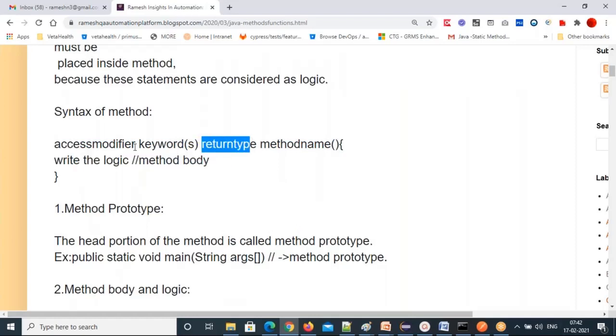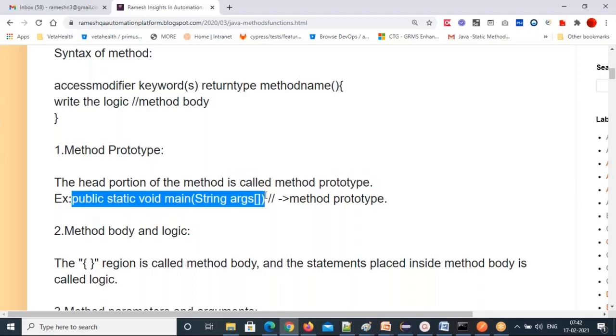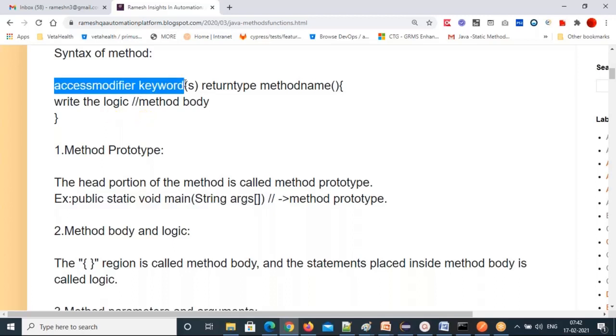You know the access modifiers, and I don't need to repeat that again and again. And what is a method prototype? The head portion of the method is called the method prototype. Like this example: public static void main, String args, till the parenthesis. That is called the method prototype. So access modifier, keywords, return type, method name, parenthesis, that part is called the method prototype.